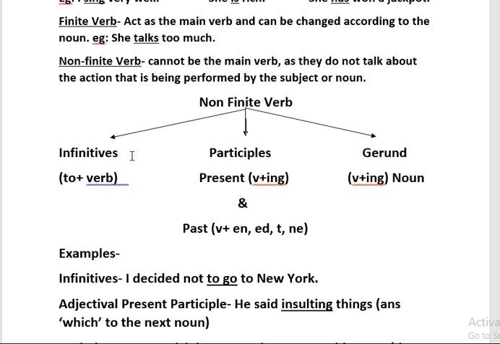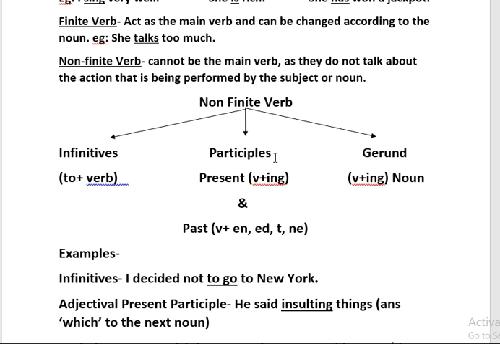And if the word to is added before it, then you can say it is infinitive. For example, to sing, to dance, to sit, to sleep, to walk. Any verb which is in its root form, original form, base form, and if I am adding to before that verb, it is known as what? Infinitive.